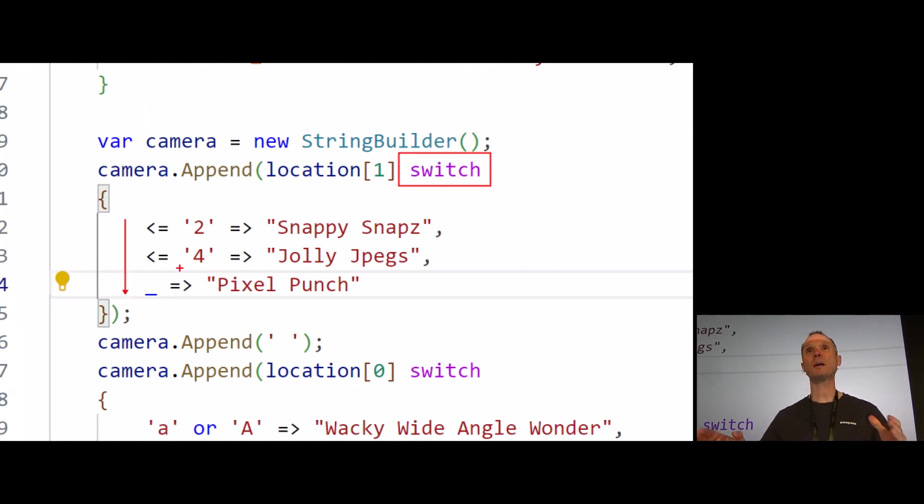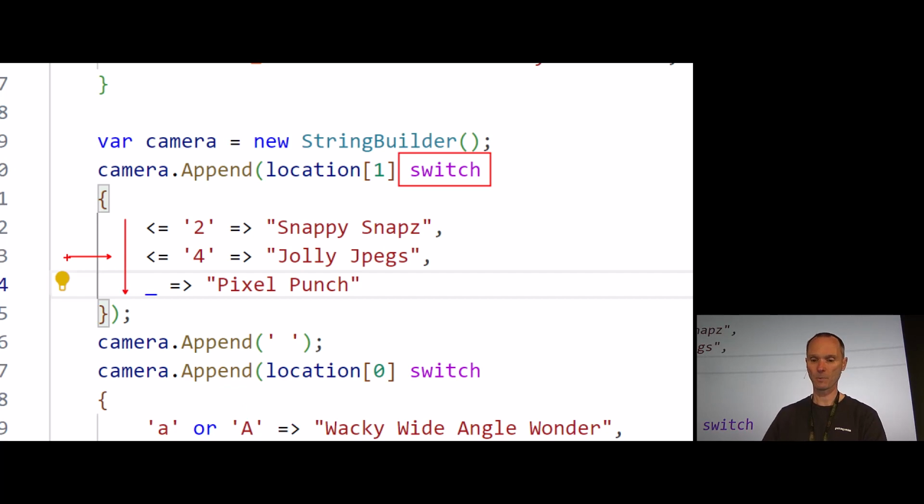I do not need to specify the lower range and the upper range because the order matters. We have the special case lower equal 2 before the more generic case lower equal 4. So the special case is only going to be activated if the value didn't fall into the first category. So the second case only covers values 3 and 4. All other values were covered by the first line in this switch expression. So really nice, again, an application of relational patterns with the switch expression and the fact that the order really matters.